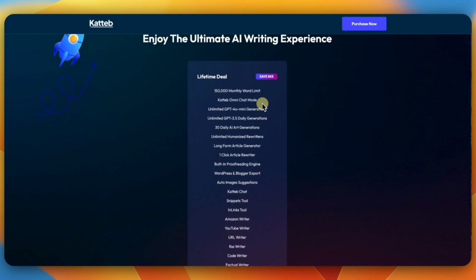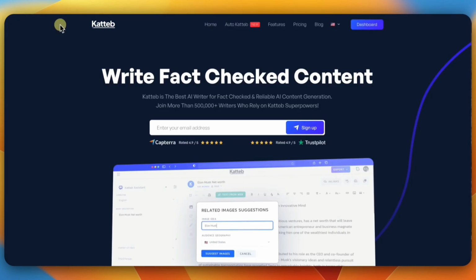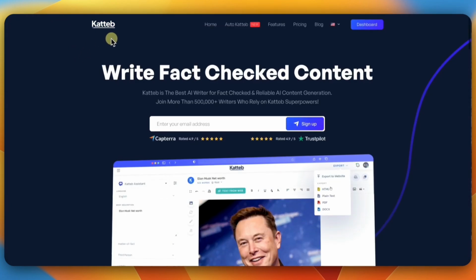Okay. So again, if you are looking for a good AI tool to write your content, Katteb is the best one to go with.